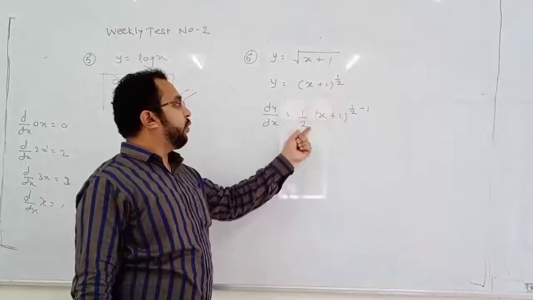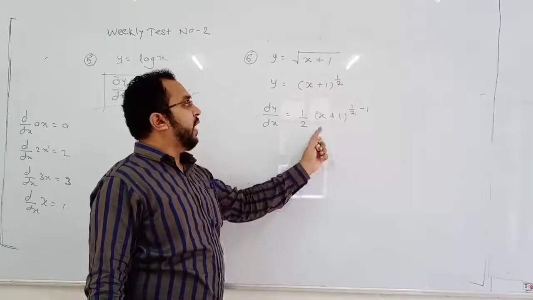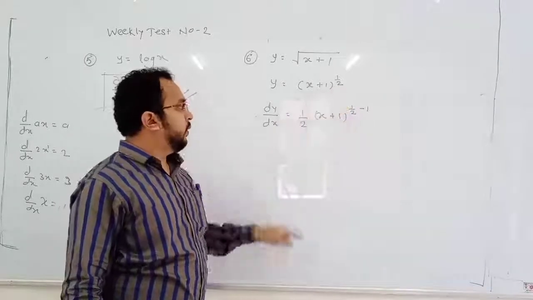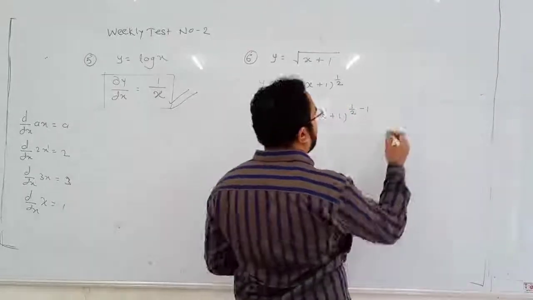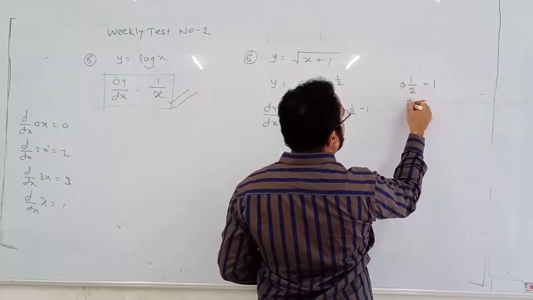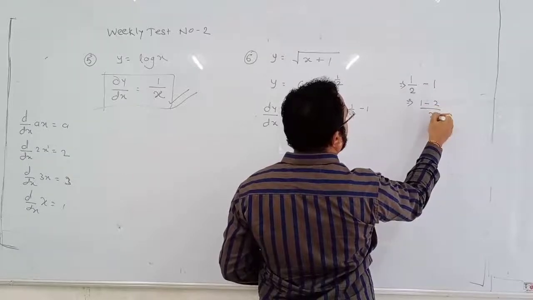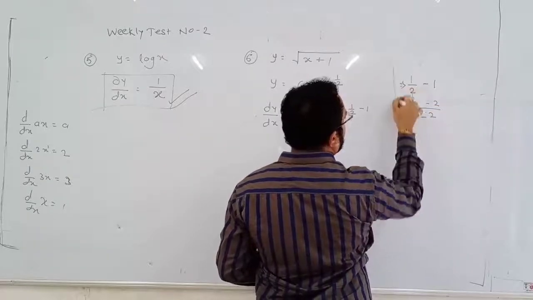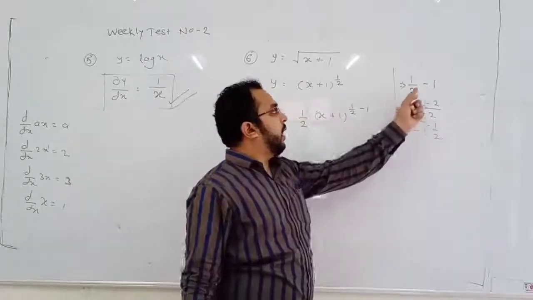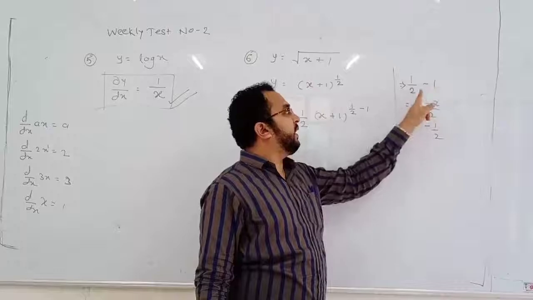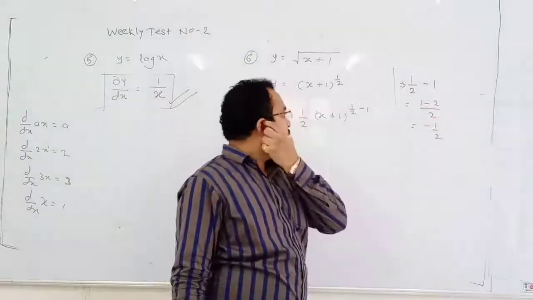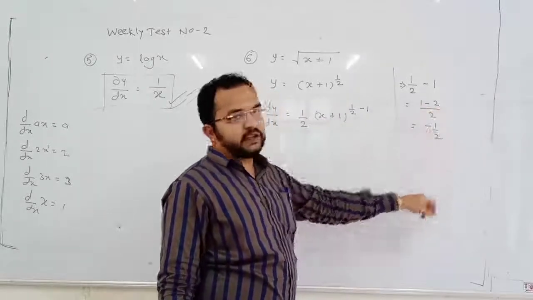Take the power to the numerator and reduce the power by 1. So old power is half. Half minus 1, so cross multiplying, it will be 1 minus 2 upon 2. What is 1 minus 2? It is minus 1.